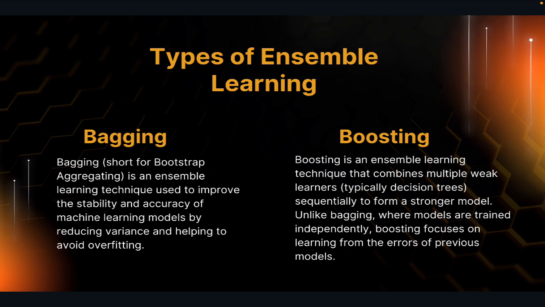Boosting helps reduce bias and is best used when your model is underfitting or failing to learn patterns in the data. Powerful examples of boosting include gradient boosting and XGBoost. What these all are, we are going to learn. For right now, in this example, I think I'll cover decision tree and random forest. Let's see how much time we have and we are going to complete it.